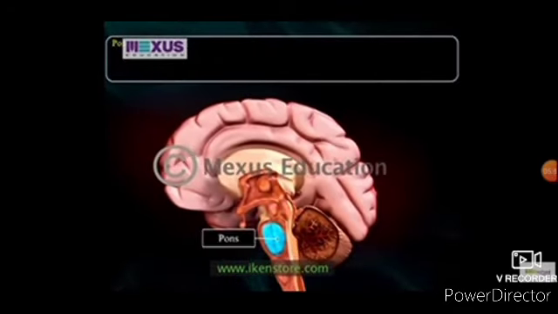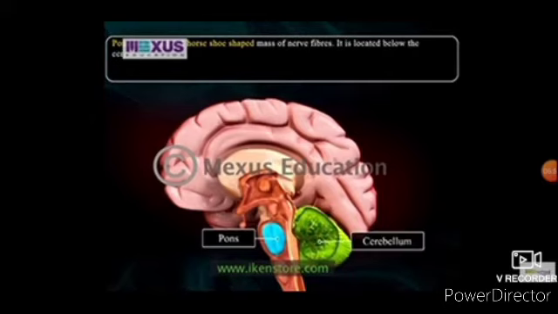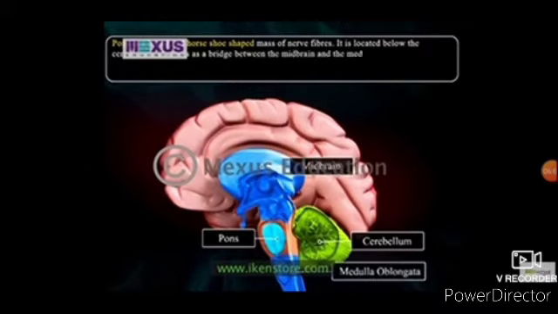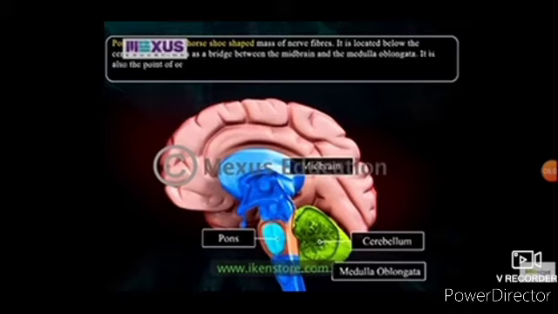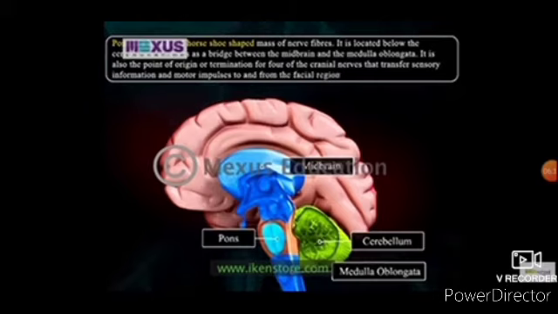Pons is also a part of the metencephalon. It is a broad and horseshoe-shaped mass of nerve fibers. It is located below the cerebellum. It serves as the bridge between the midbrain and the medulla oblongata. It is also the point of origin or termination for four of the cranial nerves that transfer sensory information and motor impulses to and from the facial region and the brain.